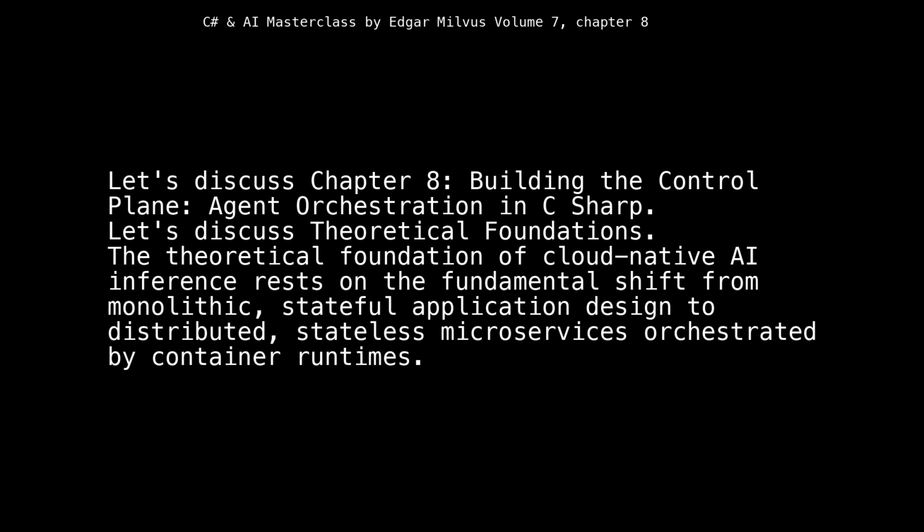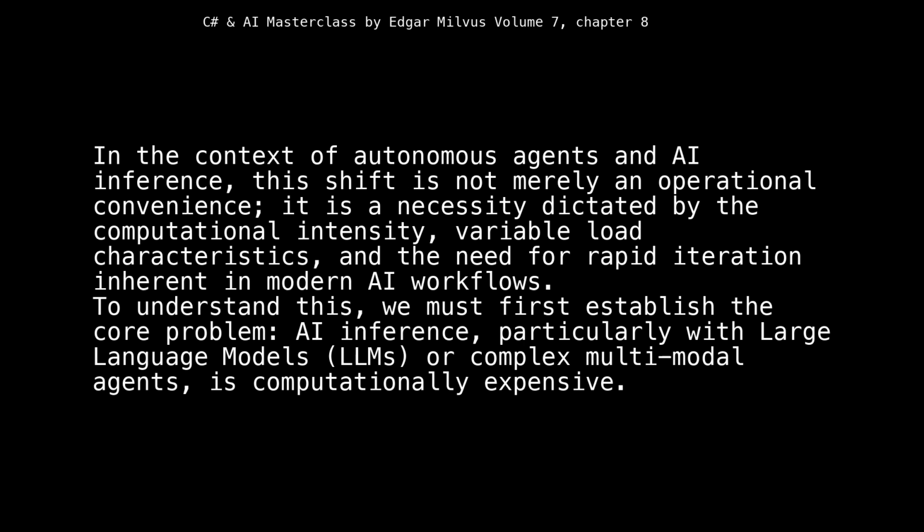design to distributed, stateless microservices orchestrated by container runtimes. In the context of autonomous agents and AI inference, this shift is not merely an operational convenience, it is a necessity dictated by the computational intensity, variable load characteristics, and the need for rapid iteration inherent in modern AI workflows.